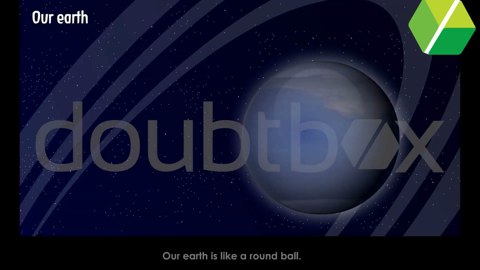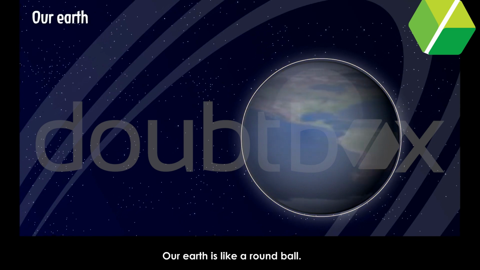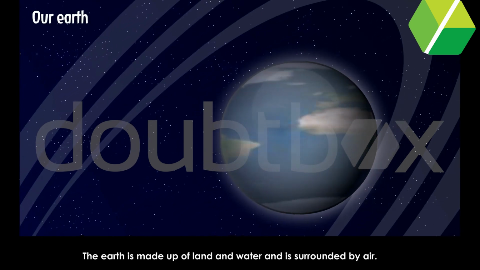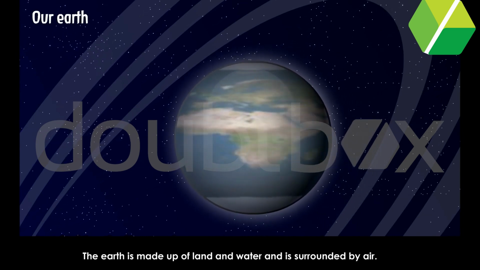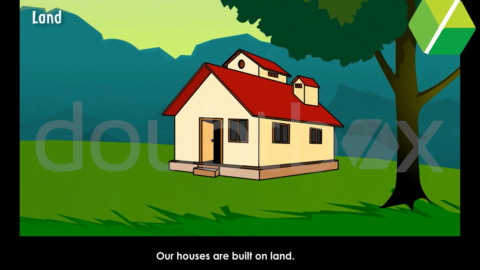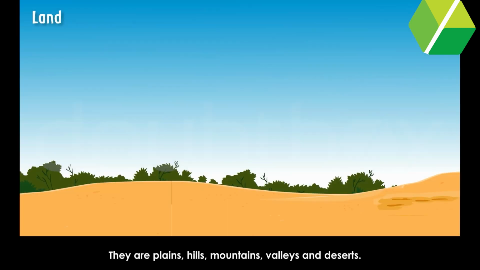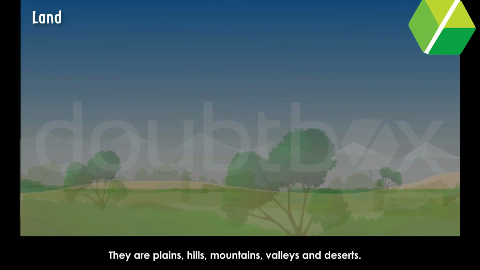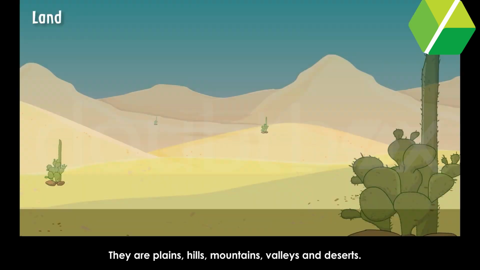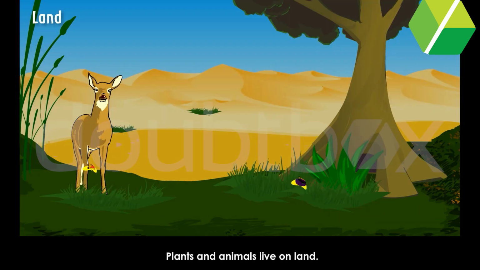Our Earth. Our Earth is like a round ball. The Earth is made up of land and water and is surrounded by air. Land. Our houses are built on land. There are different types of land. They are plains, hills, mountains, valleys, and deserts. Plants and animals live on land.